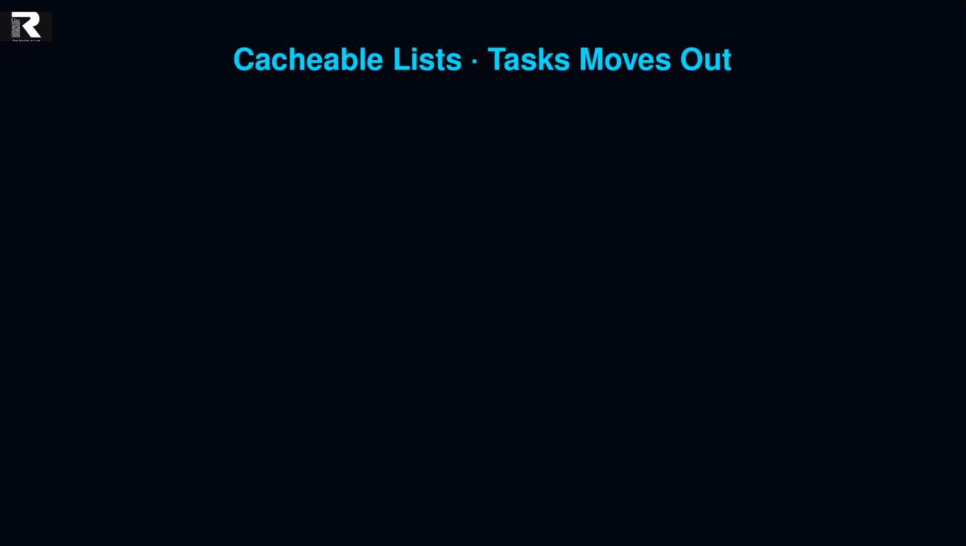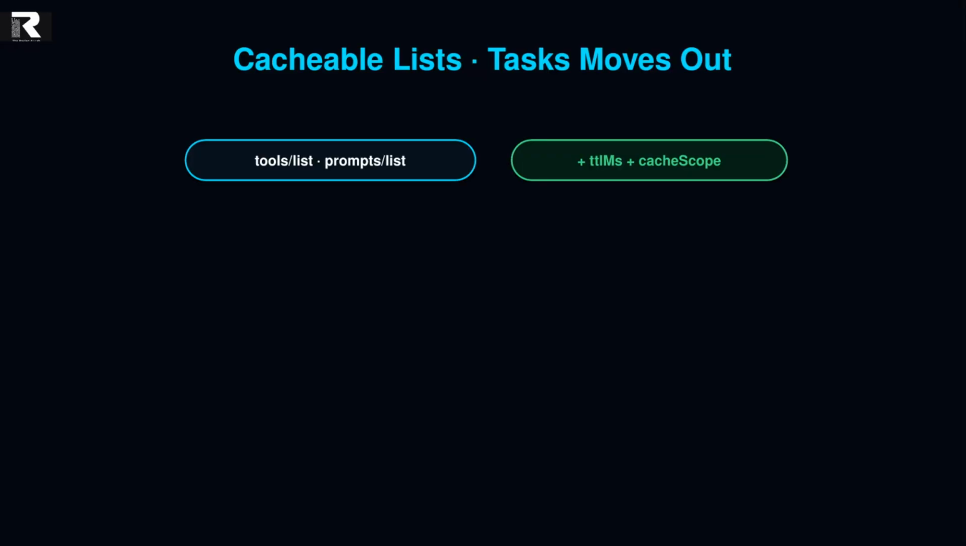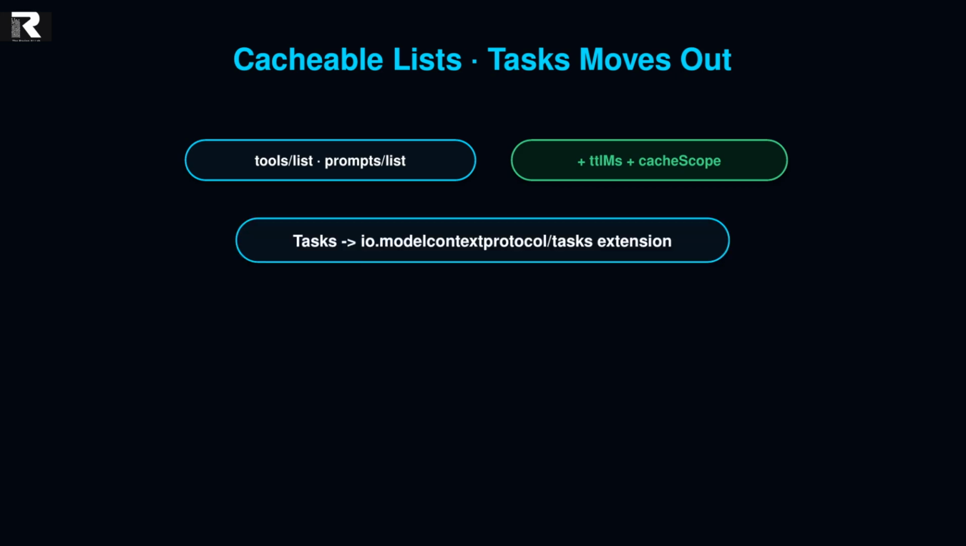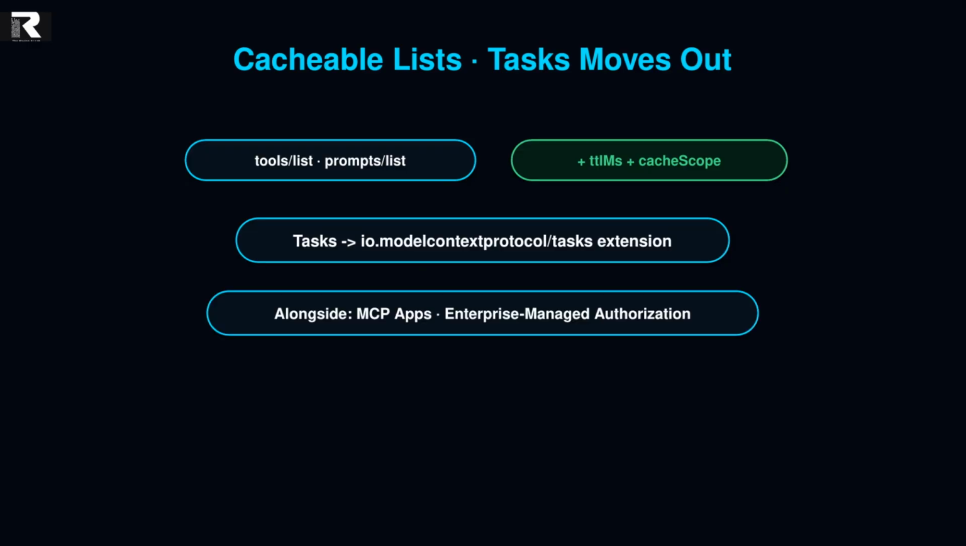Tool lists, prompt lists, resource lists, they now carry a cache lifetime and a cache scope, so clients stop refetching the same catalog on every reconnect. And tasks, MCP's mechanism for long-running operations, moves out of the core spec entirely into its own official extension, alongside MCP apps and enterprise-managed authorization. Notifications move to a single subscription stream clients opt into per event type.